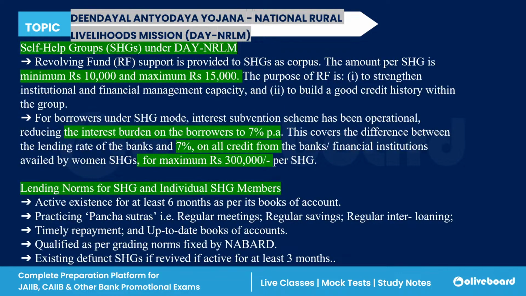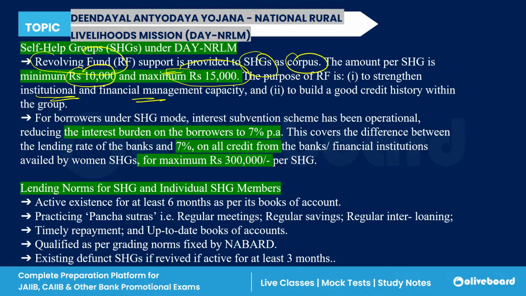Now, there are self-help groups which are formed under the National Rural Livelihood Mission, and a revolving fund is given as a supporting fund to the self-help group as a corpus amount. The amount per self-help group is a minimum of rupees 10,000 and a maximum of rupees 15,000. What is the purpose of this revolving fund? First, it helps in strengthening institutional and financial management capacity. It helps in building a good credit history.